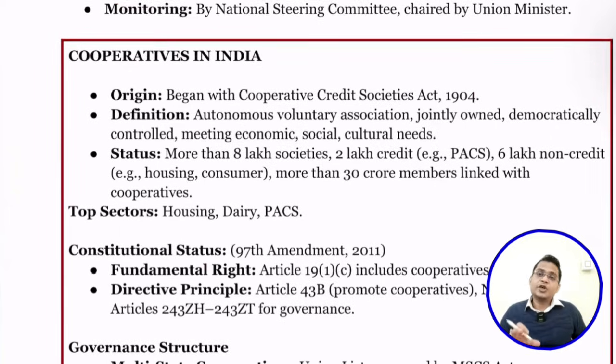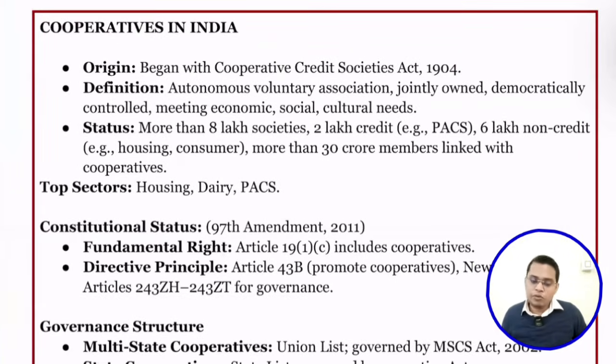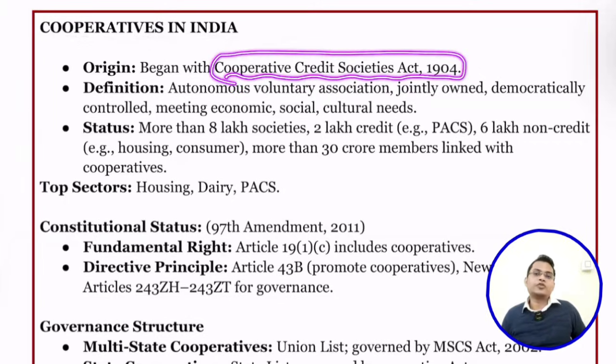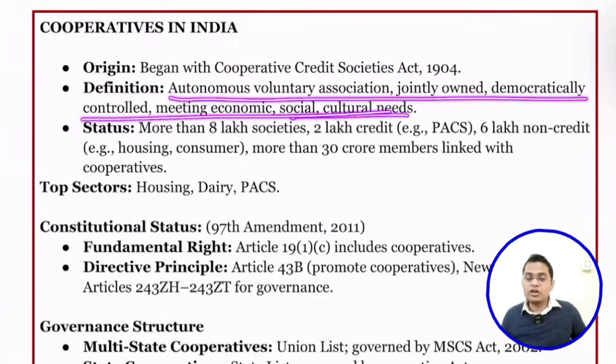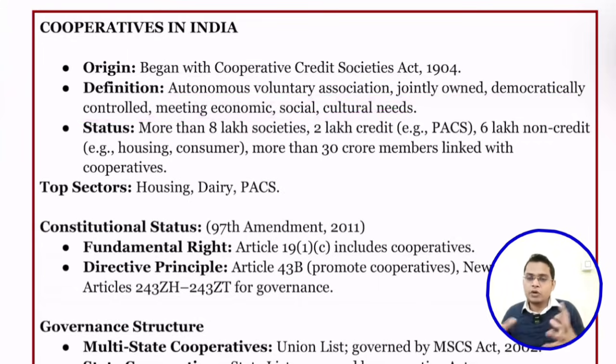So let's see some of the constitutional and legal provisions about cooperative societies. The cooperative society's origin is under the Cooperative Credit Societies Act in 1904. This can be a very good question: when it was started. Okay, so 1904, Cooperative Credit Societies. Definition: a cooperative society is an autonomous voluntary association, jointly owned and democratically controlled, meeting economic, social, and cultural needs. So it's democratically controlled, a lot of people coming together with a sole objective to improve their economic and cultural needs.